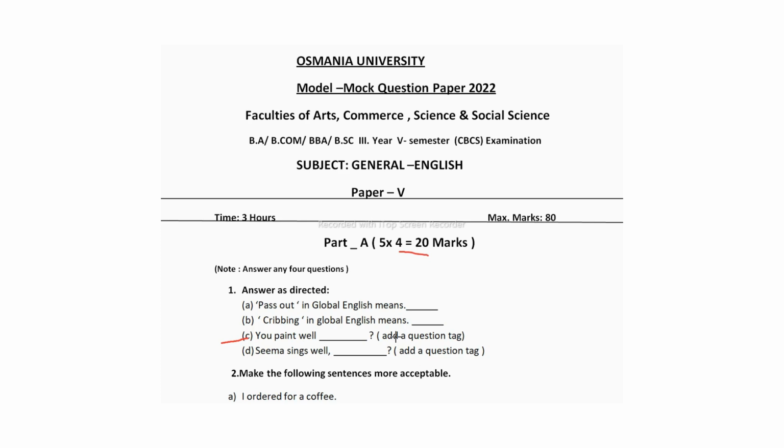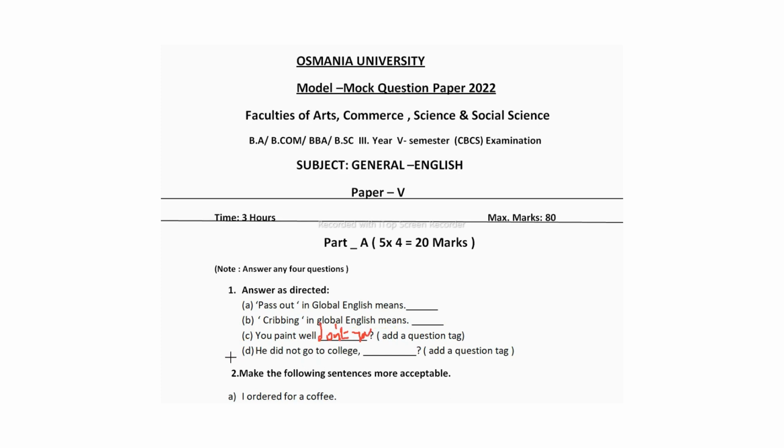So here students, you have to remember one thing when you are adding a question tag to a sentence. If the statement is affirmative, meaning positive, the tag is negative. This sentence is positive, so what you have to add here is, don't you. When the sentence is affirmative you have to add a negative question tag, and when the sentence is in negative sense you have to add a positive question tag.